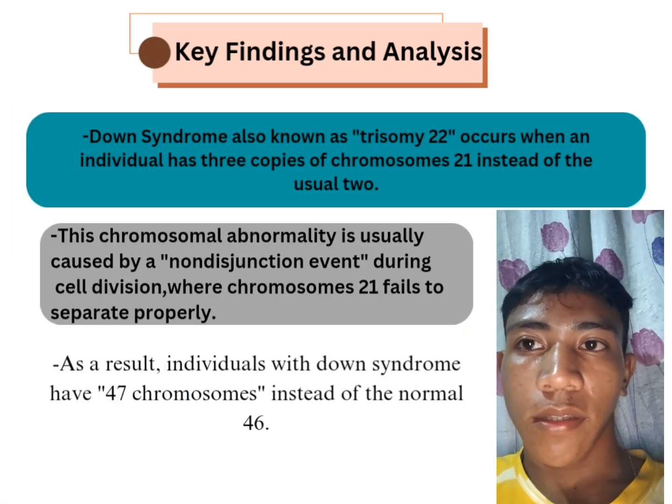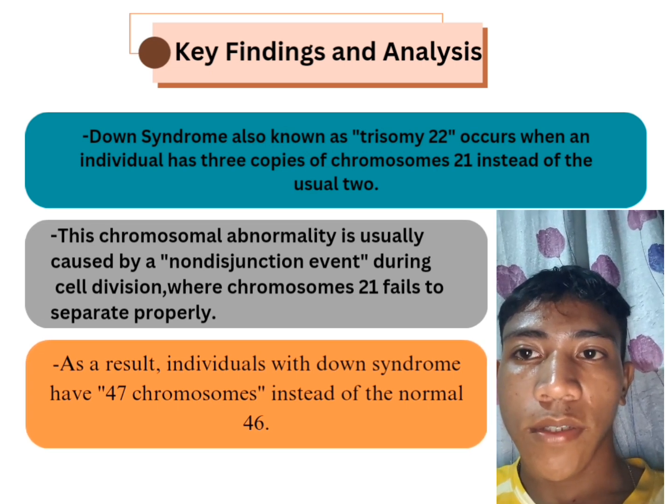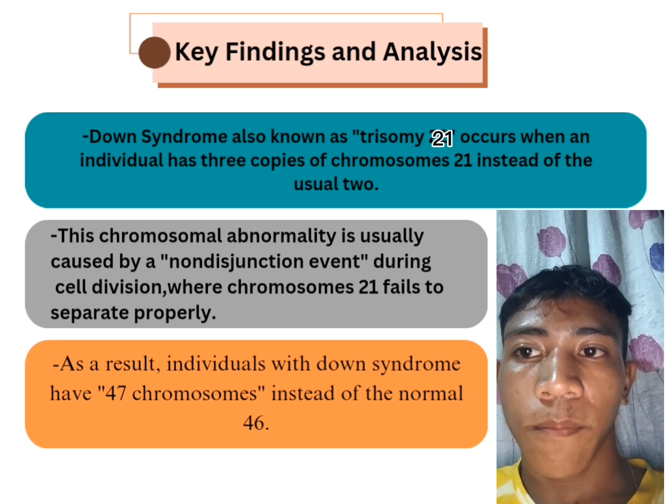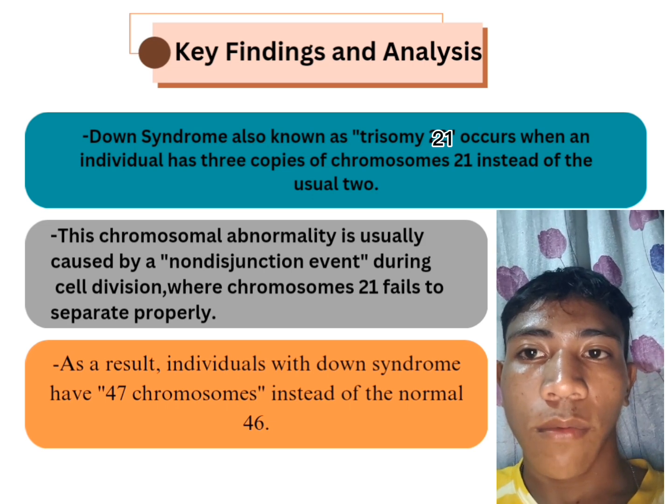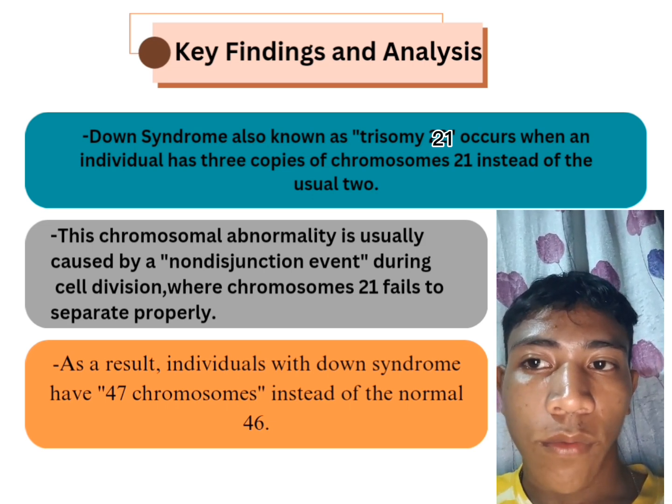Let's begin with the genetic basis of Down syndrome. Down syndrome, also known as trisomy 21, occurs when an individual has three copies of chromosome 21 instead of the usual two.